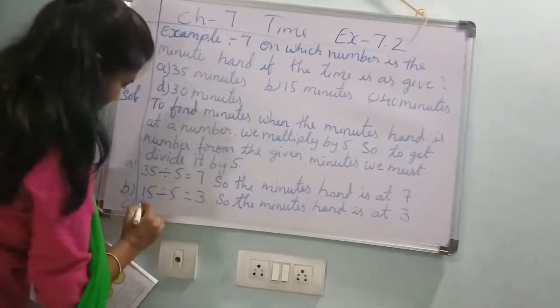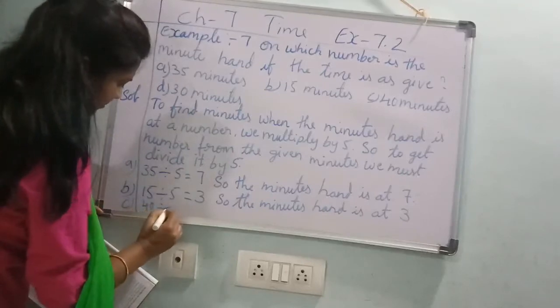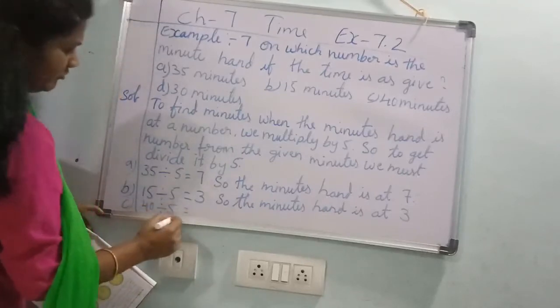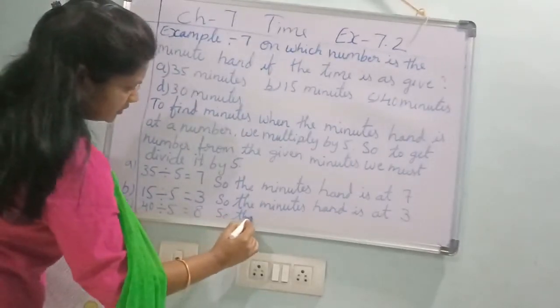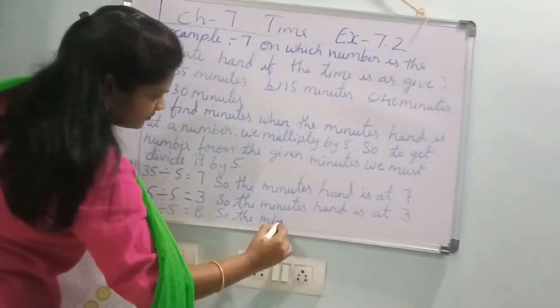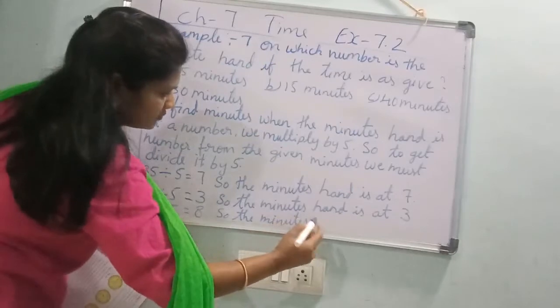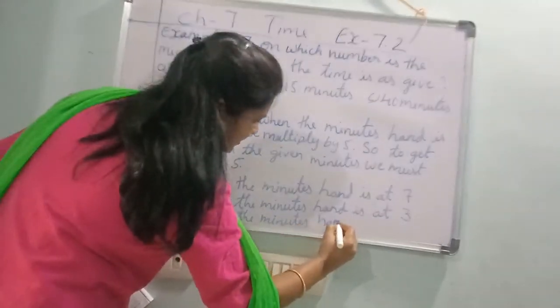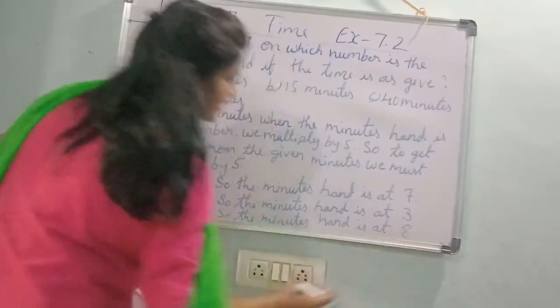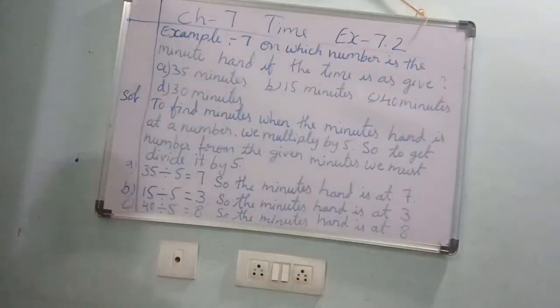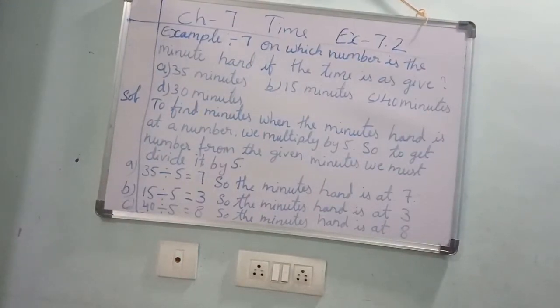C1, what is that? 40 divided by 5. 5 eights are 40. So, the minute hand is at 8. You should find this 30. Okay? Find and write.